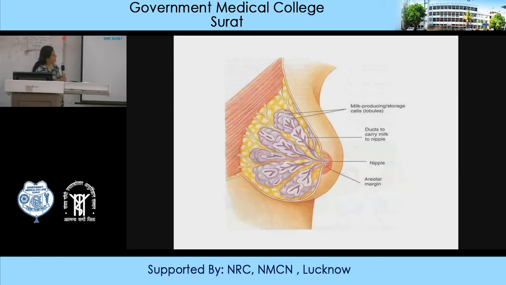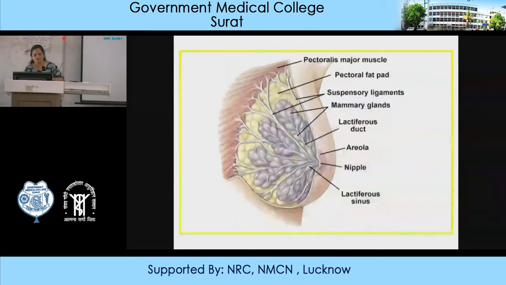You can see the fatty tissues, the nipple, the areola, ducts, and milk producing cells or the lobule, and the pectoralis muscle where it is attached. So: lactiferous ducts, suspensory ligaments, pectoral fat, nipple, and lactiferous sinuses.